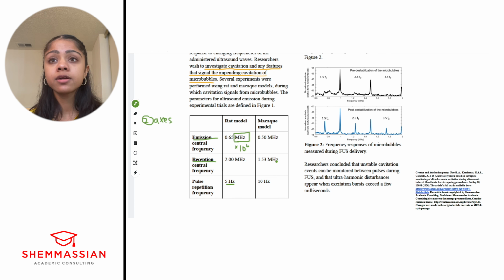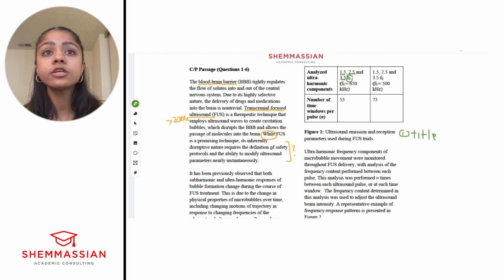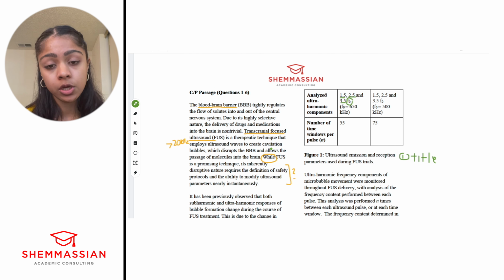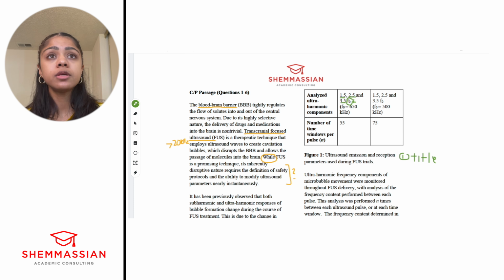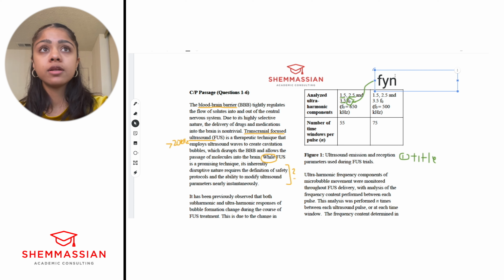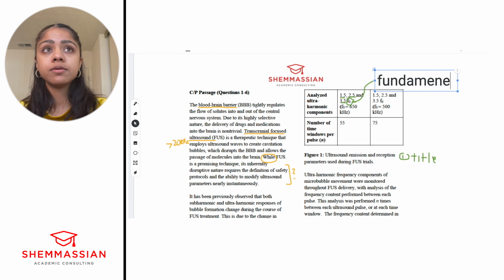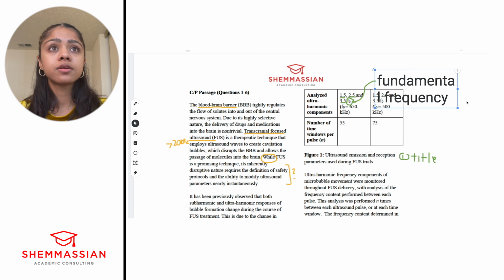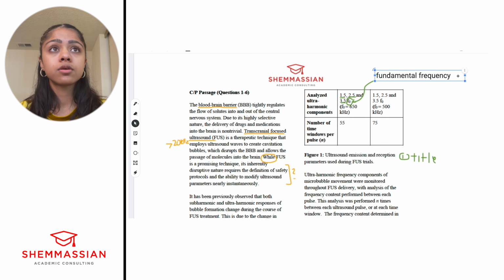1.5, 2.5, 3.5 of F naught. What is F naught? They don't define it, right? You can look at the rest of the passage. It looks like they don't define it. This is something that you're expected to know coming in. F naught is going to be fundamental frequency, right? So I'll go ahead and type that. That's going to be fundamental frequency. Okay.